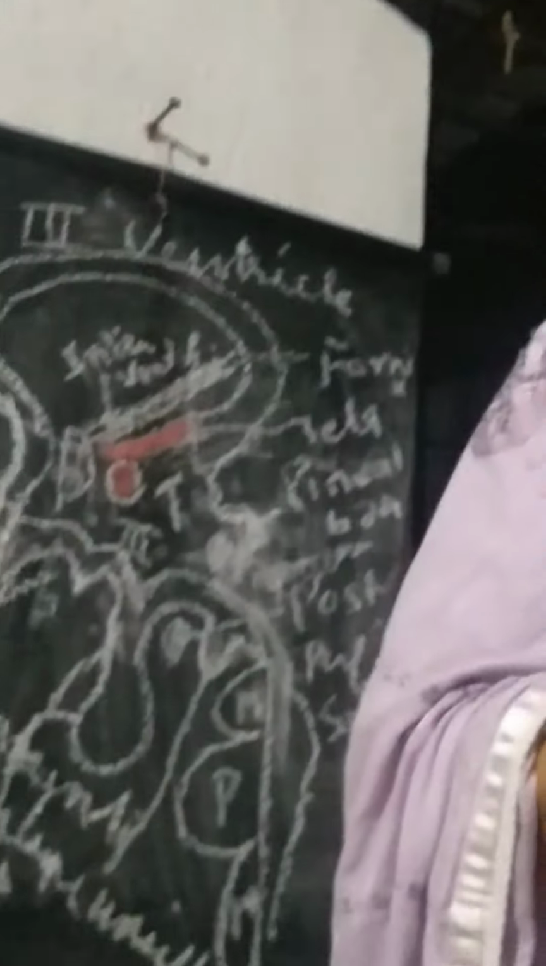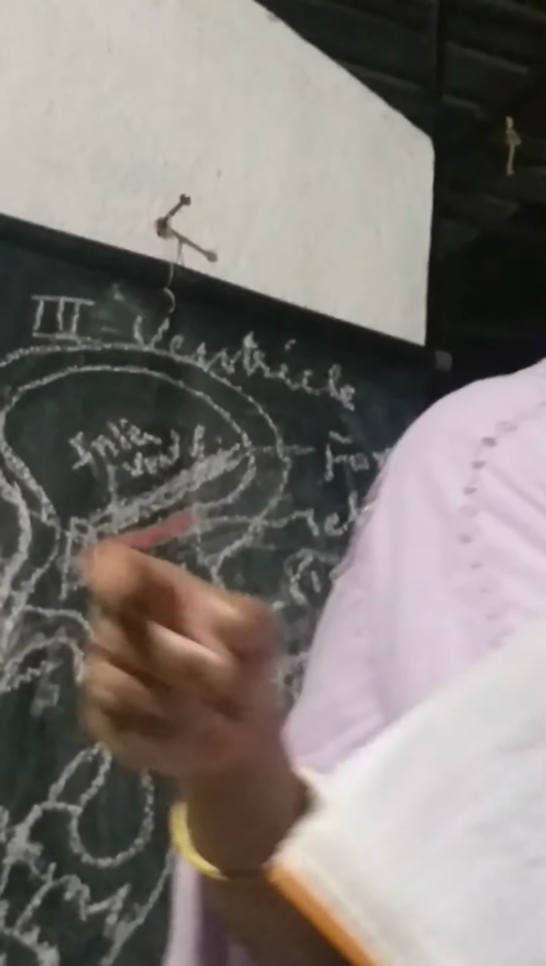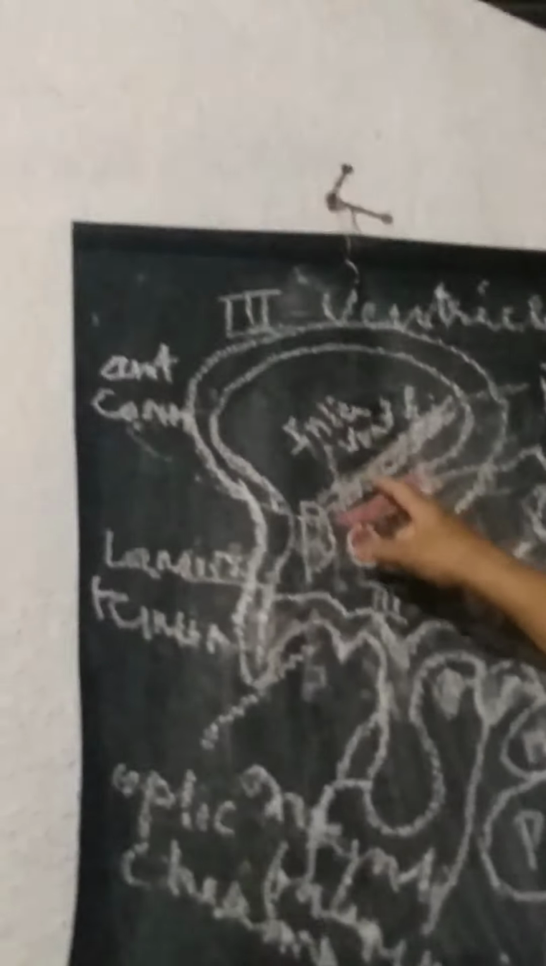Then you have the boundaries of the third ventricle. The boundaries are the anterior wall, the posterior wall, the lateral wall, the roof and the floor.